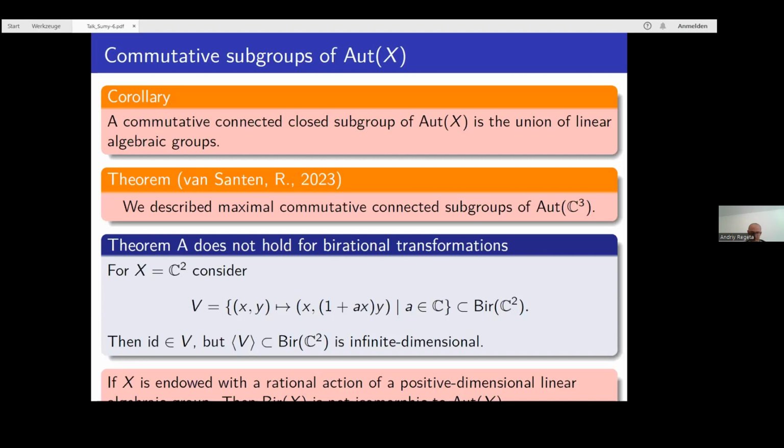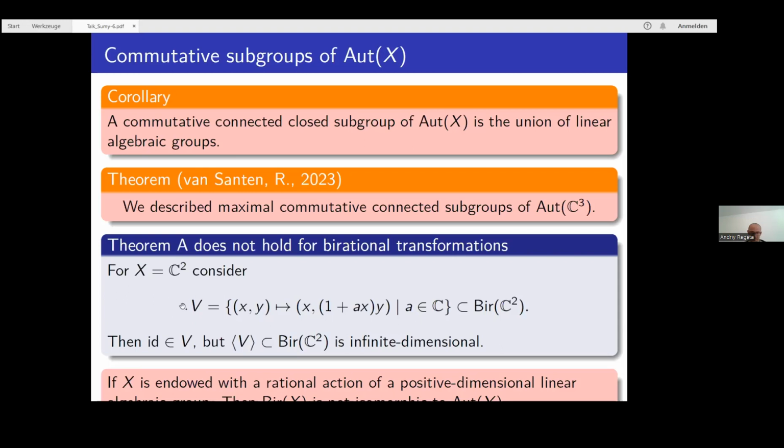This Theorem A, in fact, does not hold for the group of birational transformations. Here is the example. If you take the group of birational transformations of C2, it contains an algebraic subvariety V of commuting birational transformations.